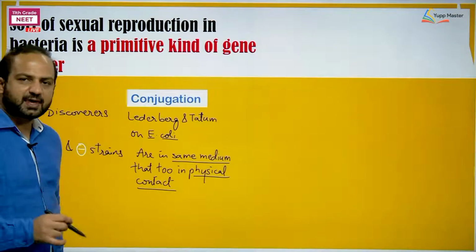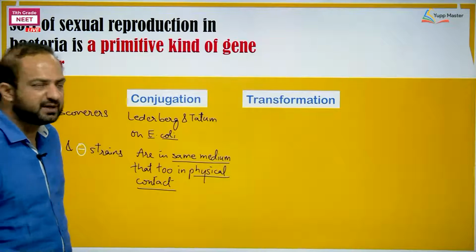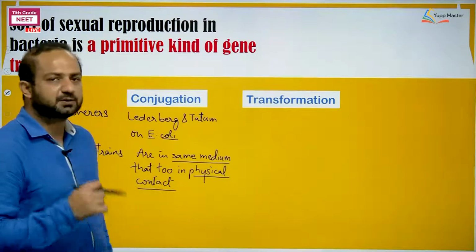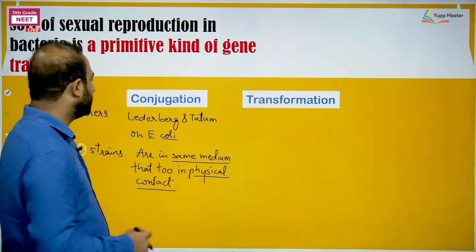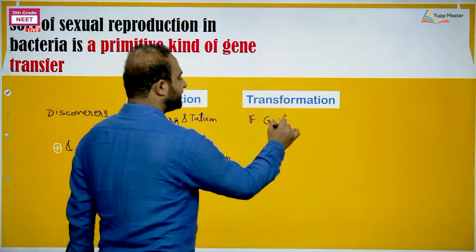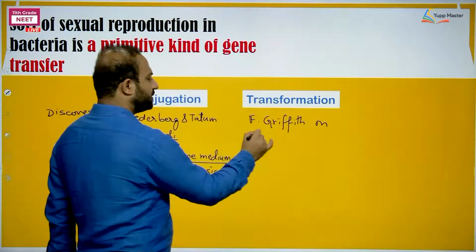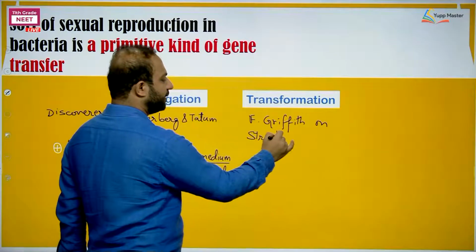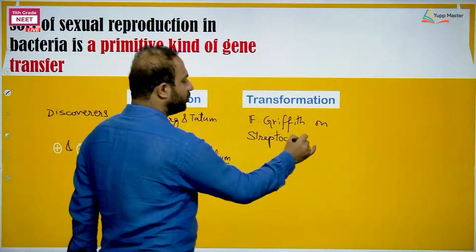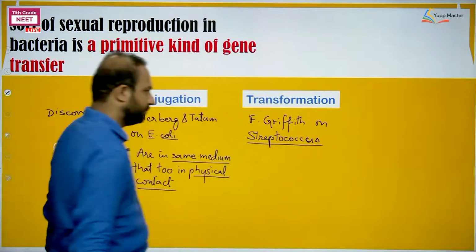The second type of experiment conducted by Frederick Griffith is named transformation. We can call it the transformation effect also. This was by Frederick Griffith, and he studied the bacteria that causes pneumonia, Streptococcus pneumoniae, or you can use the word pneumococcus as well.